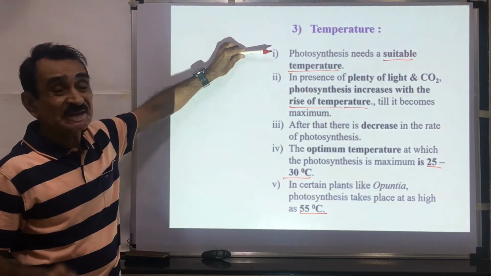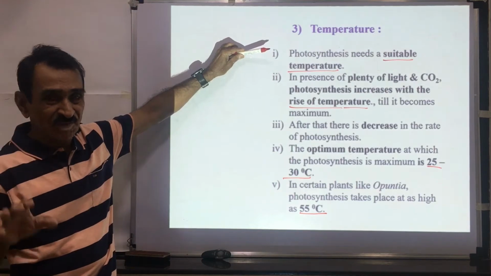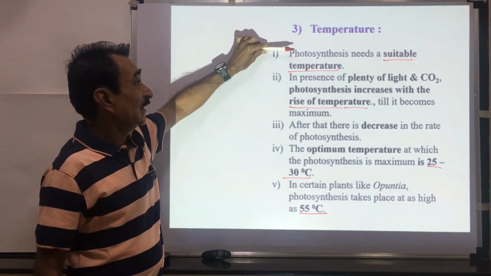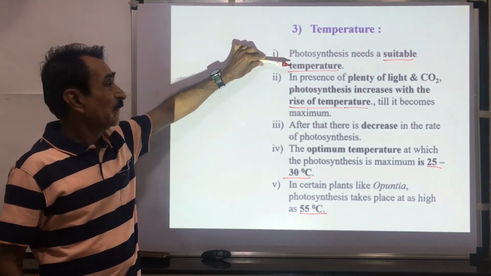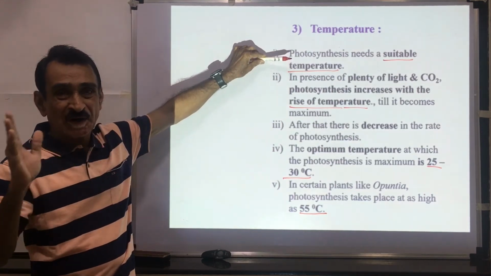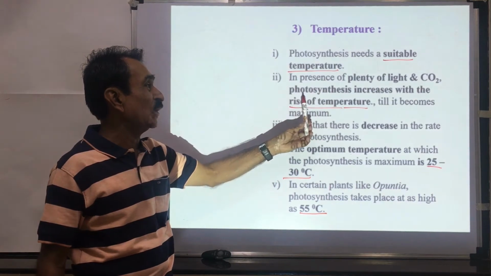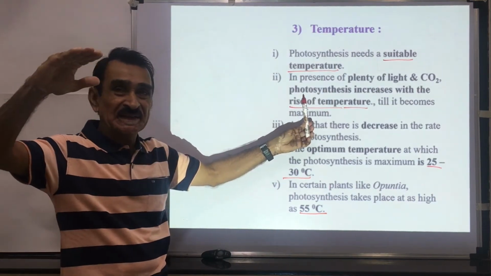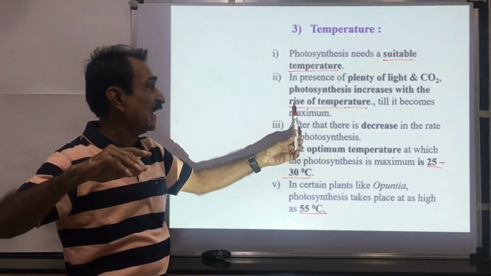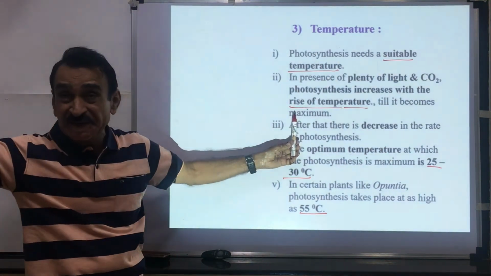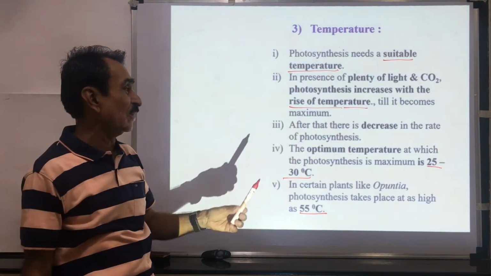So temperature is another factor which affects the rate of photosynthesis. This temperature is very important, for the optimum temperature for different plant species is different. In the presence of plenty of light and CO2, the rate of photosynthesis increases if we increase the temperature, and if the temperature is increased again, the rate of photosynthesis goes down.